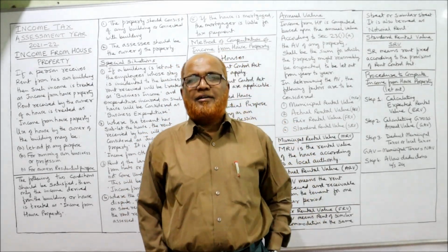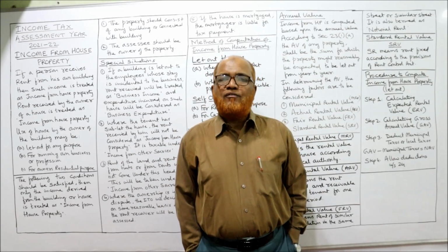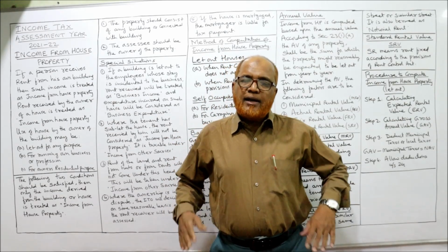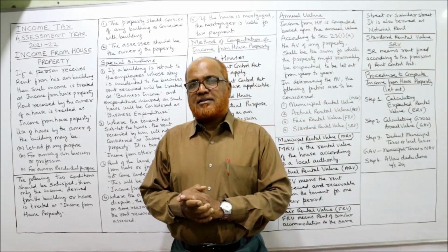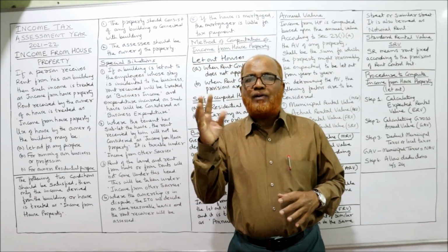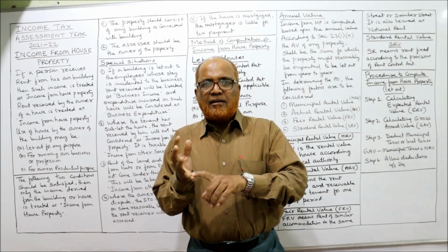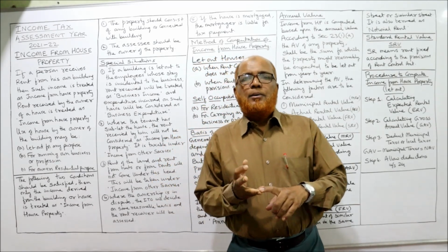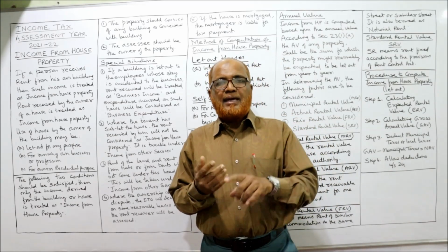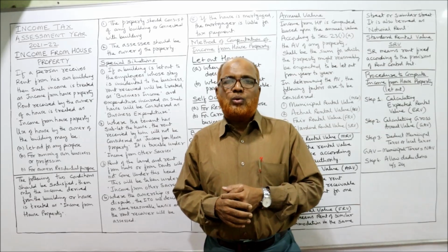I am Hasham. In the last video, I completed the problems of computing income from salary. According to the provisions of the Income Tax Act, the total income of a person is divided into five heads of income: income from salary, income from house property, profits and gains of business and profession, capital gain, and last, income from other sources.